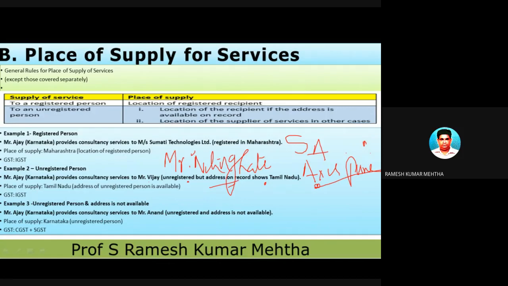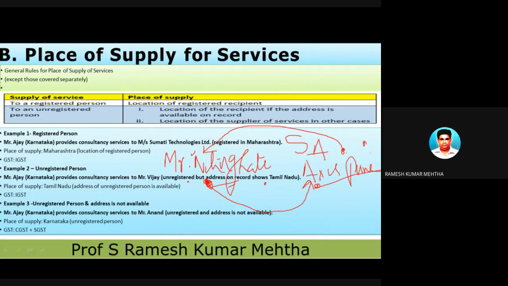He's just an individual. So Axis Bank is providing services to an unregistered person. Now tell me whether Nitin Gatte's address is there in Axis Bank. Yes, it is there, because at that time when he took a savings account, he gave all the documents like PAN card, Aadhaar card, proof of identity and proof of address of his house.